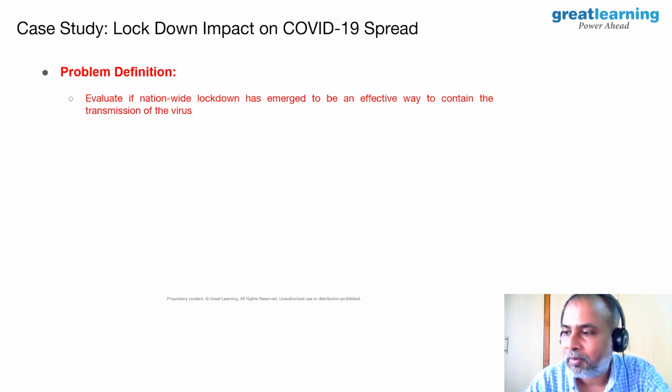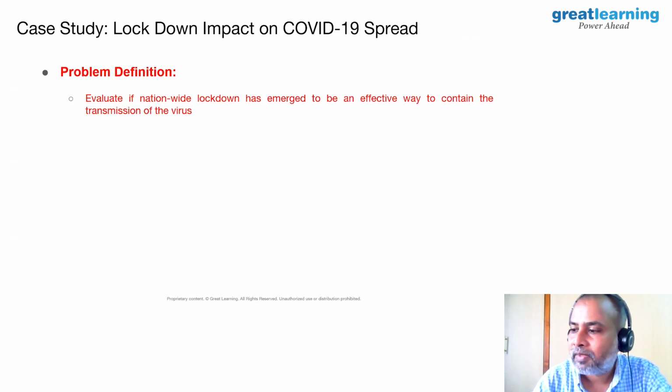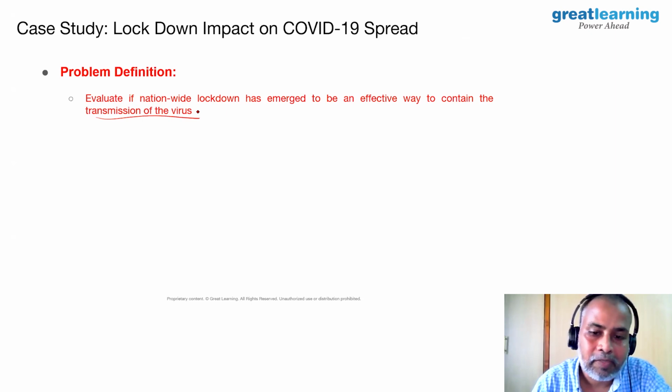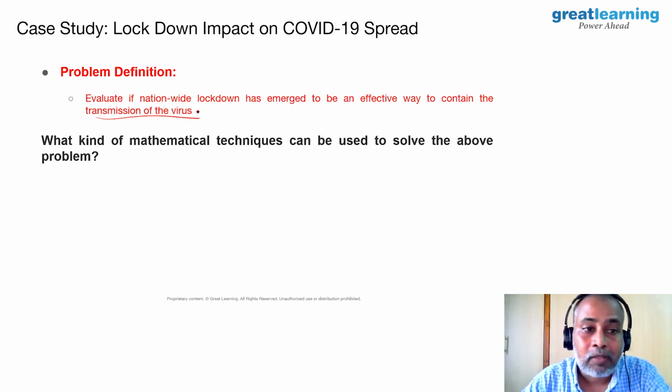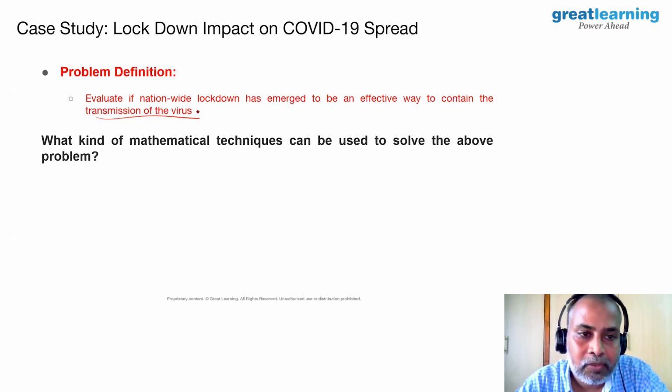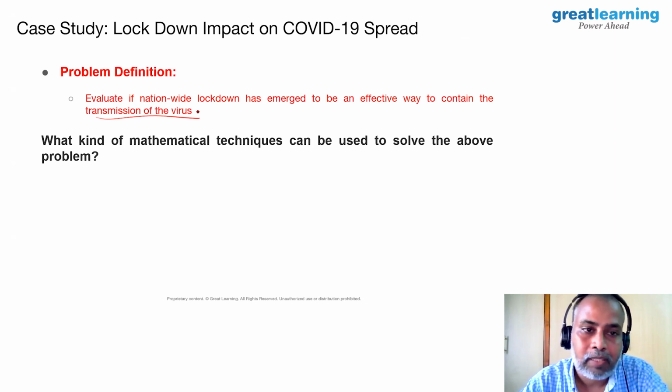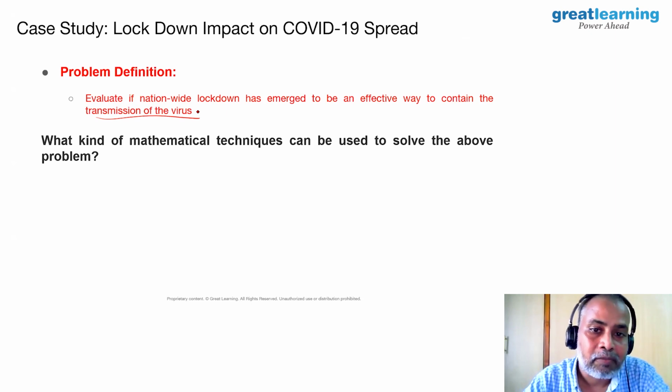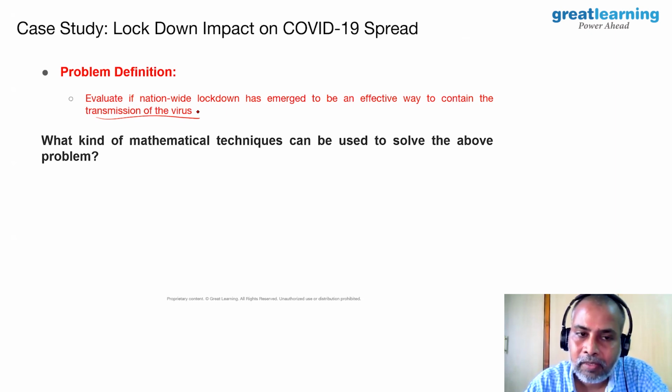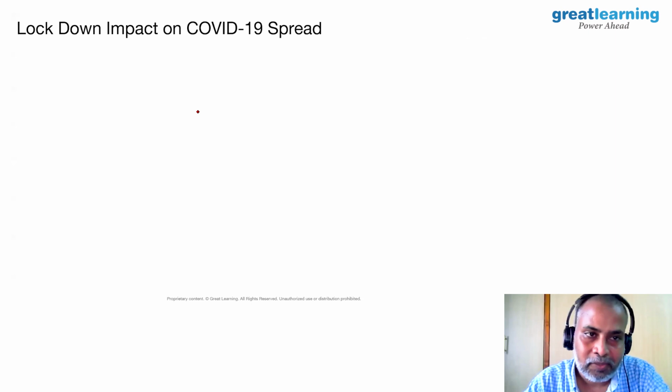Now let us define our problem. The problem definition is: evaluate if a nationwide lockdown has emerged to be an effective way to contain the transmission of the virus, to contain the spread of the virus. It is very easy to make this definition. Now, what kind of mathematical techniques can be used to solve the problem? You'll be surprised to see you'll be able to solve this problem using very, very simple mathematical techniques. So let us get going.